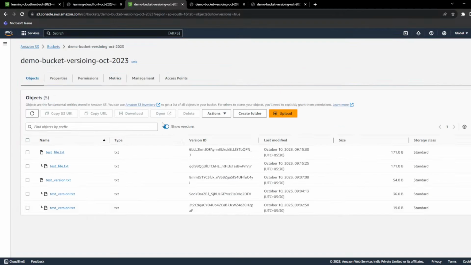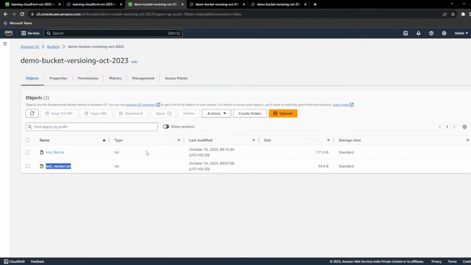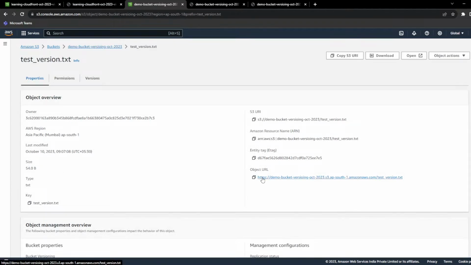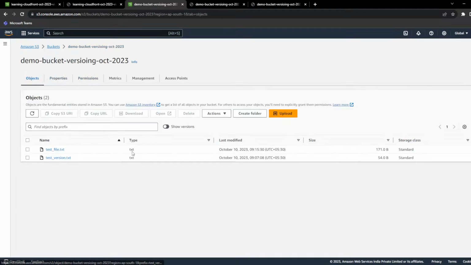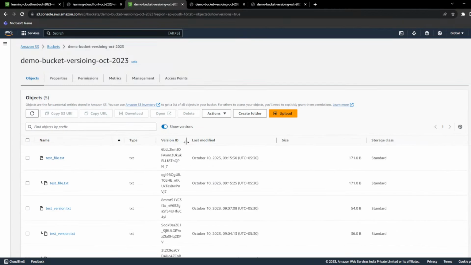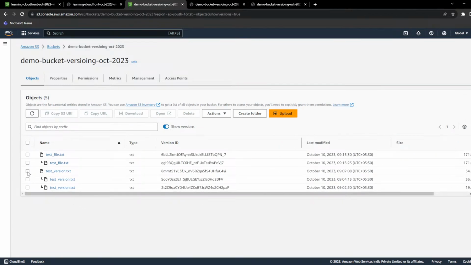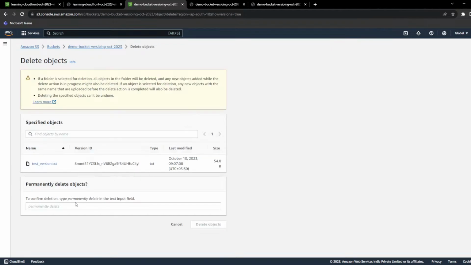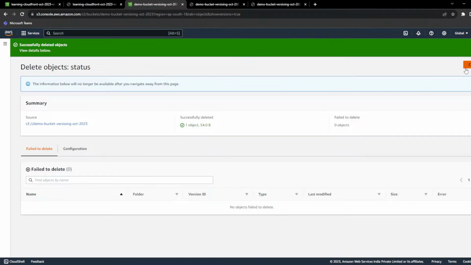So now you can see your file is available. So if you shut down the radio button, you can see the file. So you have recovered this particular file. Now if I have to roll back, just click on the radio button, or you can just go to the object directly, both the way. Just delete the latest version. It will roll back to the previous version. That's it. That is all about versioning.